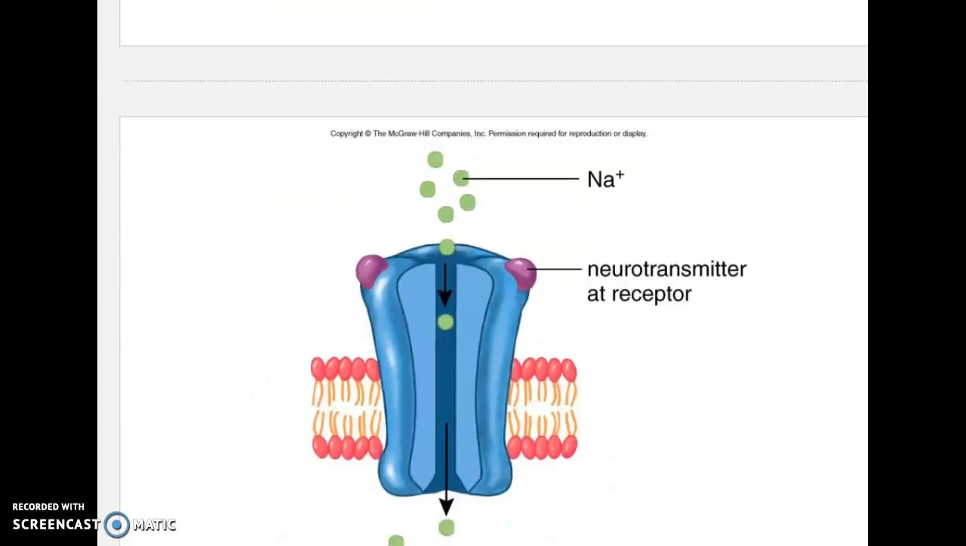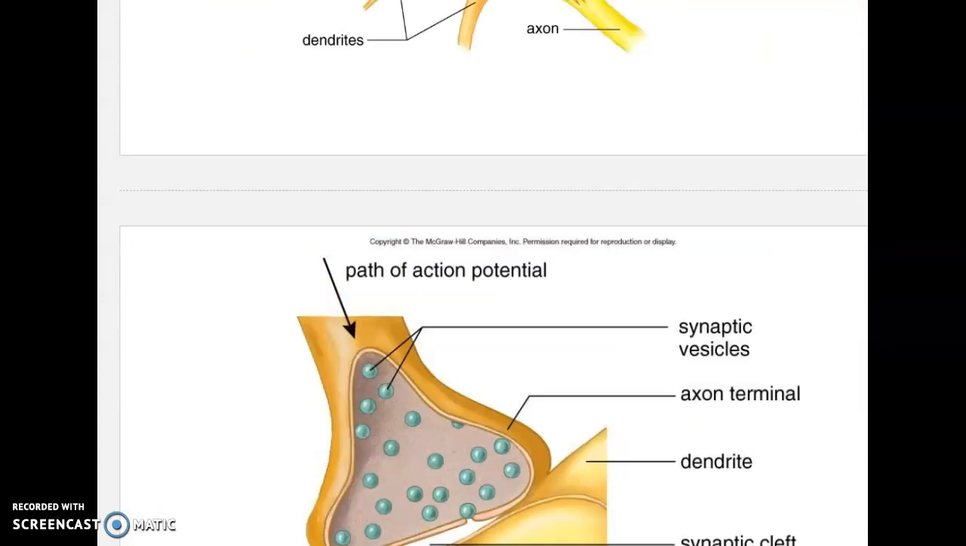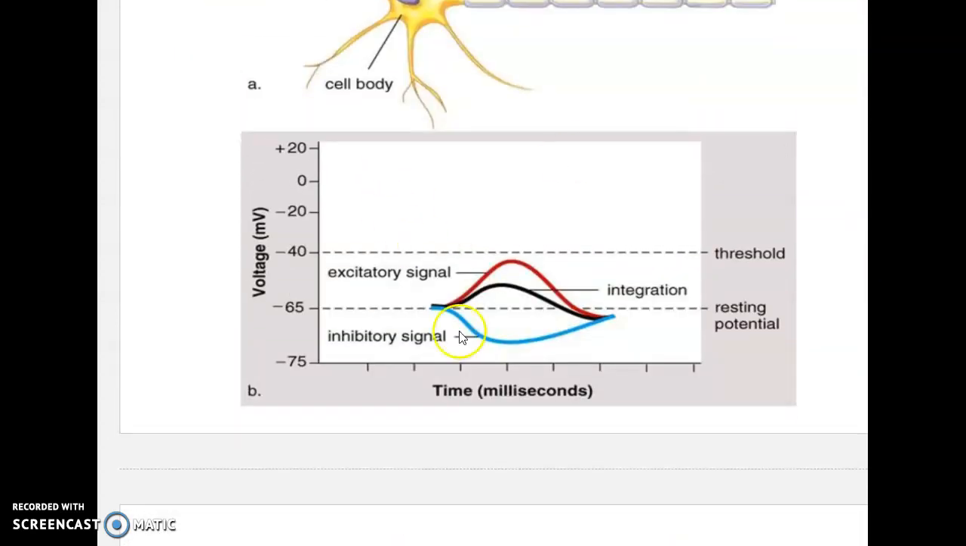Again, the graded potential means that it can vary in its intensity. This is a graded potential. This happens to be an excitatory signal for the graded potential. This happens to be an inhibitory signal for the graded potential. And of course, what we do is we sum up both of those to see what the sum of both of them, which is called integration, would be. And if it doesn't reach threshold, then we will not send the action potential. But if it does reach threshold, we will send the action potential.